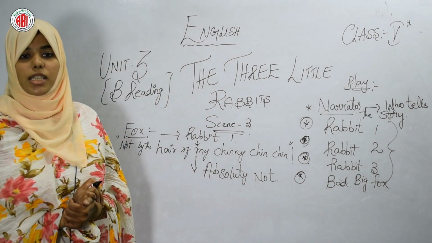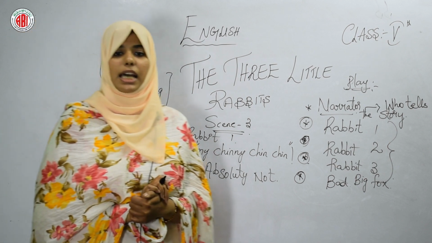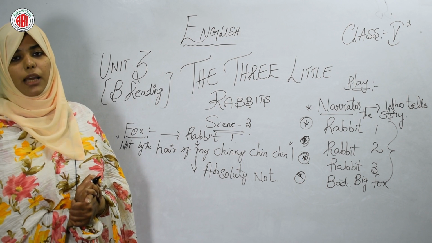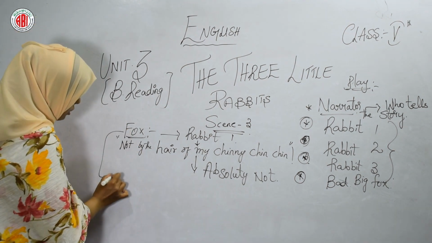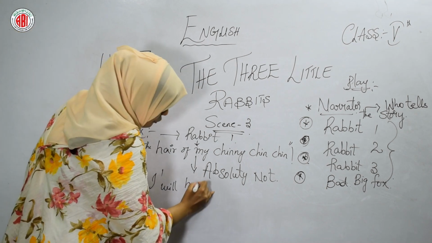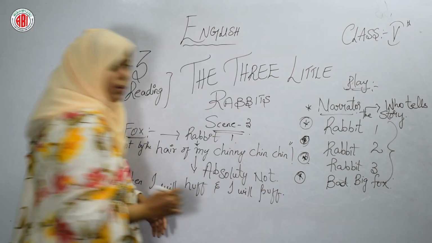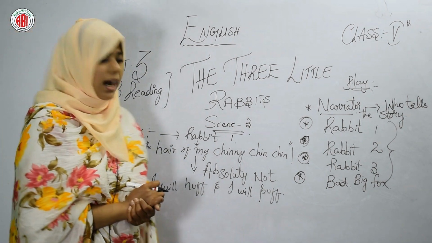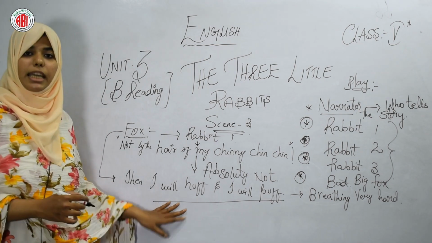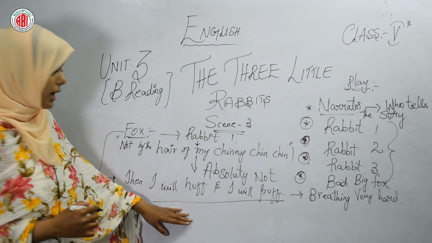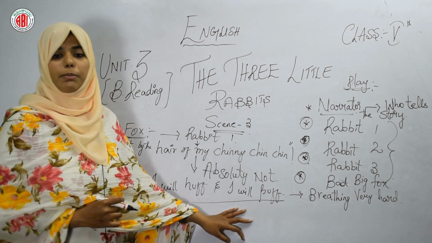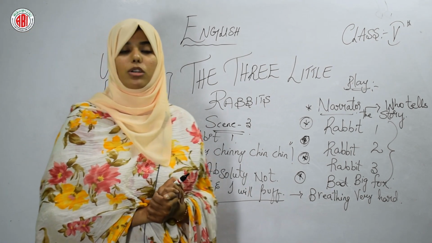So what did the fox say? "Then I'll huff and I'll puff and I'll blow down your house." So the fox said, okay, तुम मुझे अंदर आने नहीं दे रहे हो. Okay, I will huff and I will puff, which means breathing very hard. This is also an idiom. Idioms means muhavra. So the fox is telling, I will huff and I will puff. What does it mean?